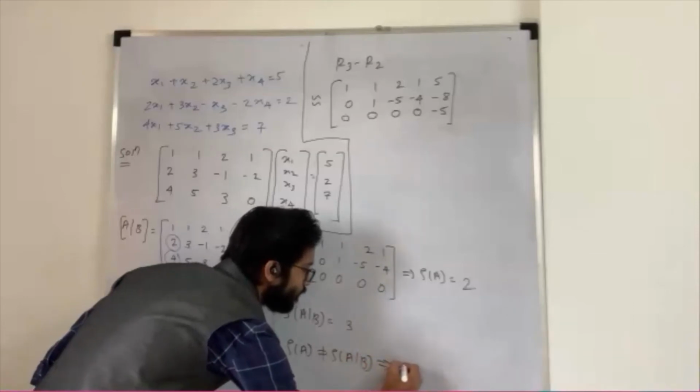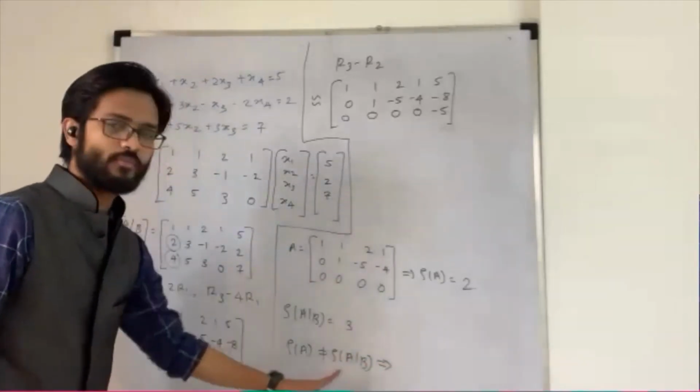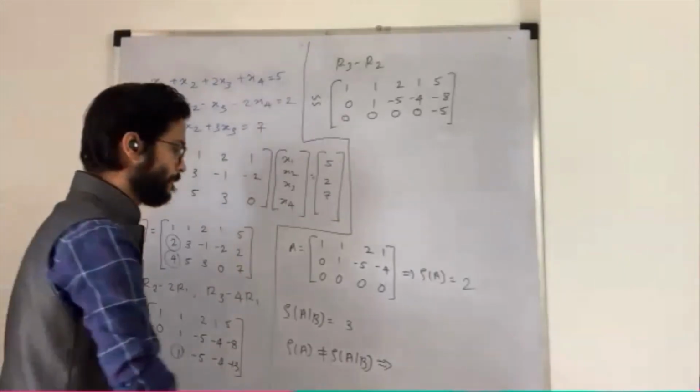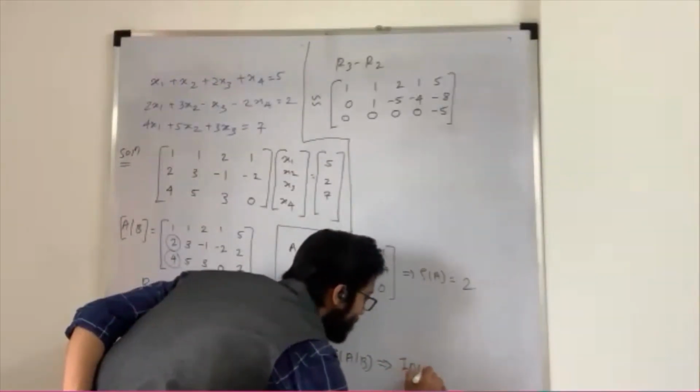What does it mean? What is the case when the rank of A is not equal to the rank of the augmented matrix? Inconsistent. Yes, no solution.